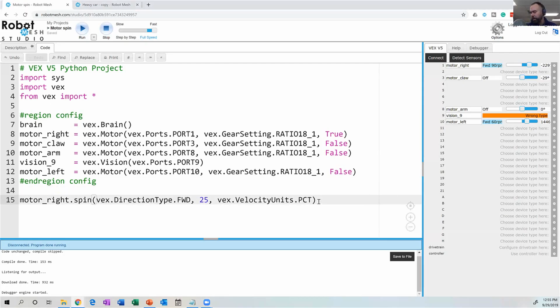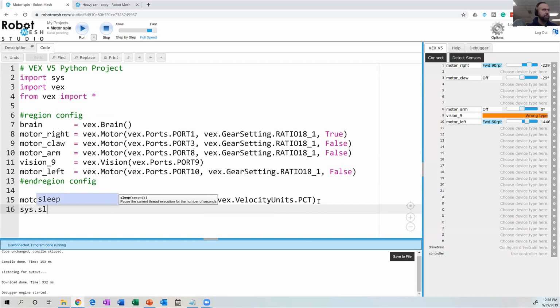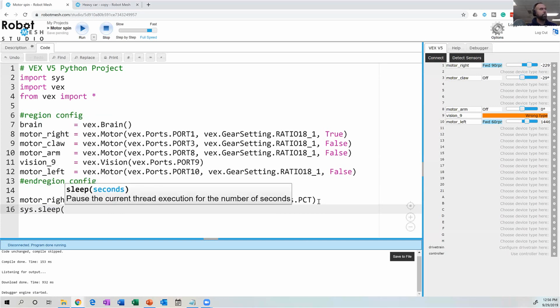For those of you who are coming from Robot C, in the Robot C world, there was the idea, I believe, of a wait command or a wait for command. In Python, it's called sleep. So what I'm going to do is type sys.sleep. What sys.sleep does is it holds the execution in the Python program until a number of seconds have passed.